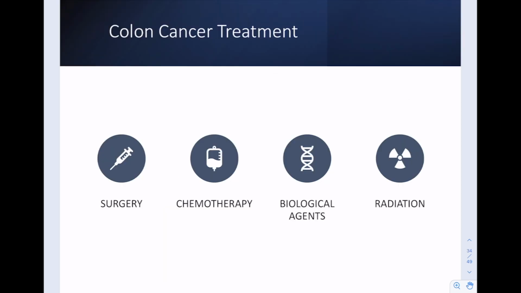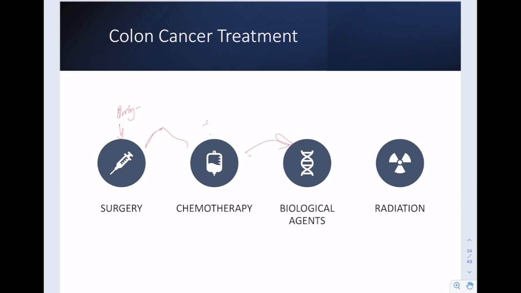Colon treatments, first off, surgery, if we catch it early. That can be removed. If it's spread to the lymph nodes, though, you're going to need surgery plus chemotherapy. Chemotherapy can be used too for non-specific locations as well if it's spread. Biological agents to help with this. These are just substances that help to change biological pathways. You would usually use chemotherapy with those biological agents.